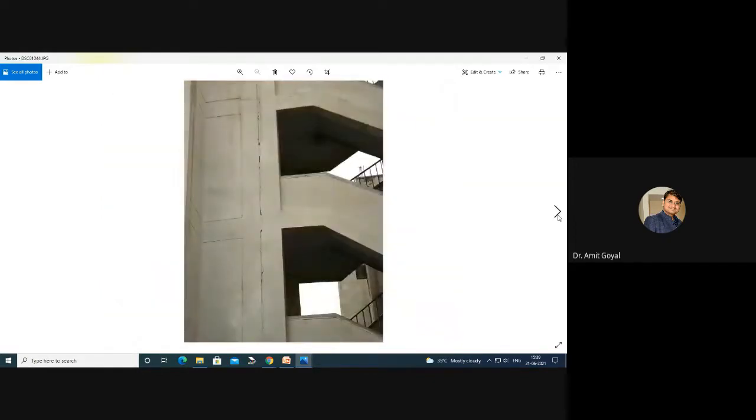Here beautifully you will see that we always say the staircase should be separate from the building by providing a separation joint. Here you can see the separation joint between the staircase and the main structure, right? And the separation joint between the structure and the main building, right?